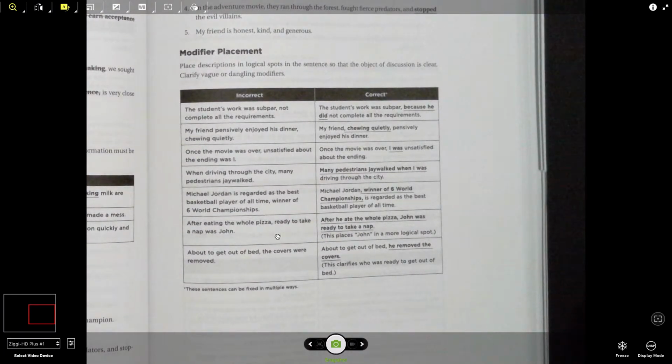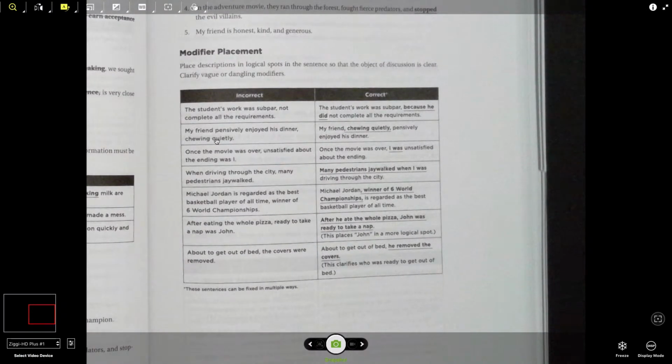Here's some example of incorrect and then corrected placements. The student's work was subpar, not complete all the requirements. The correct version, the student's work was subpar because he did not complete all the requirements. So in this case, it's much more than a problem of simply a modifier. There was a missing subject in the second part of the sentence. When you said he did not complete, then it made more sense.